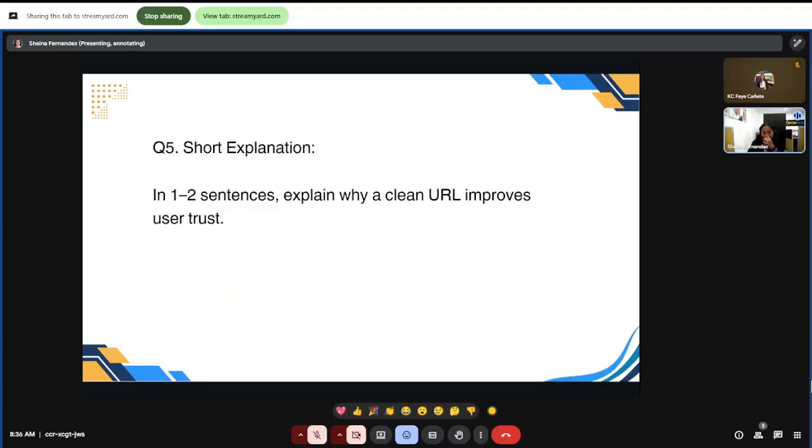Okay, we also have from Mark Kazanoki. I'm seeing new names here, new faces participating. Thank you so much, guys. From Mark, he said, a clean URL looks simple, readable, and professional, which makes users feel more confident that the page is legitimate. So when people can easily understand where a link leads, they're more likely to trust and click it.